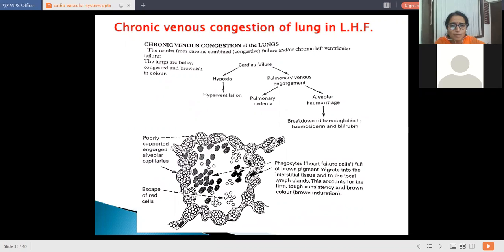So there is full of brown pigment which migrates into the interstitial tissues and to the local lymph nodes. This accumulates, giving the firm, tough consistency and brown color of the lung. The walls of the alveoli are poorly supplied, with congested alveolar capillaries, because back pressure increases in the capillaries, which break open and give rise to brown pigment accumulated in the alveolar space. So this is the picture of chronic venous congestion of left heart failure.